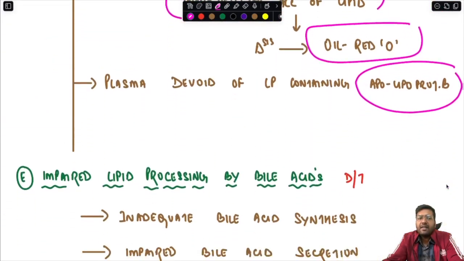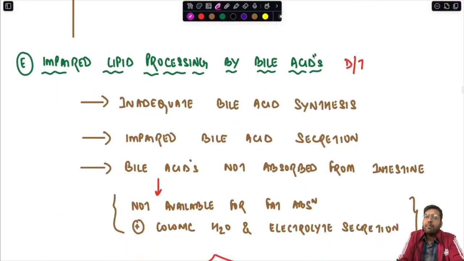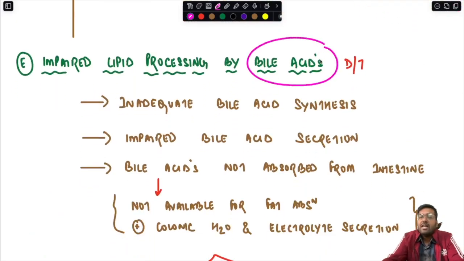Then we have impaired lipid processing by the bile acids. Because you know that bile acids are very important for fat emulsification, solubilization of the fat, and for further processing and absorption.